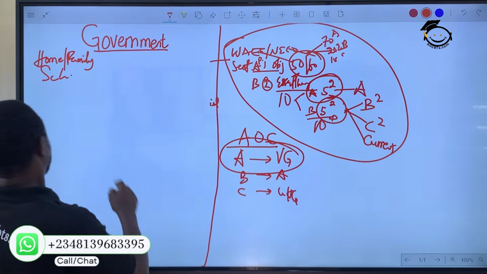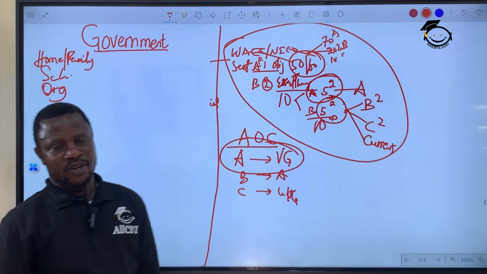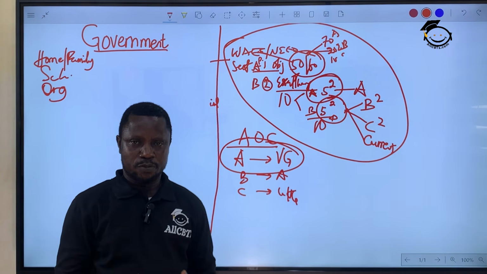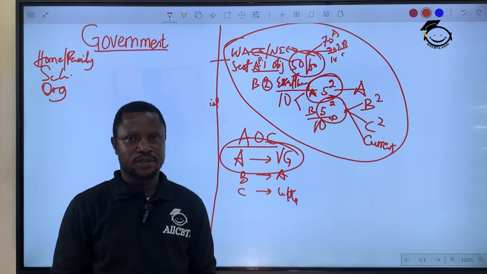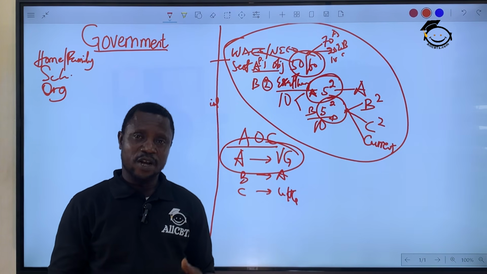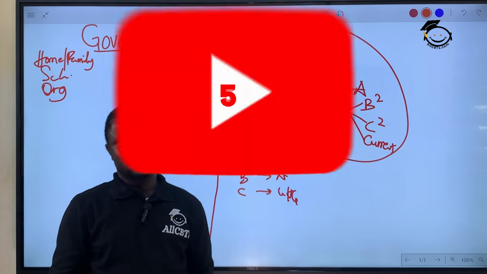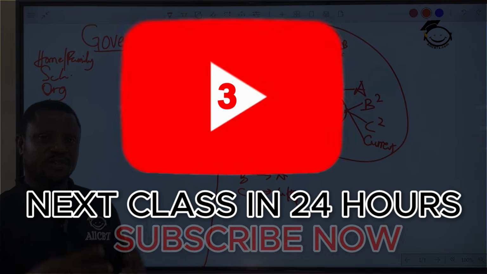In an organization, whether business or whatever, there is government. Either from the chairman, from the board, from the managing director, or the general manager, whatever you call it. There is a government. As long as you have 2 or more people, government is instituted. Even in your church and your mosque, there is government.